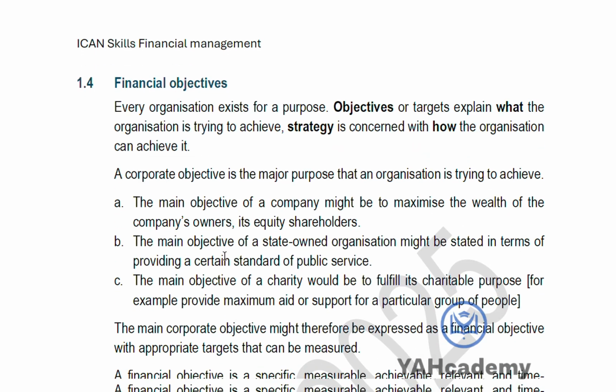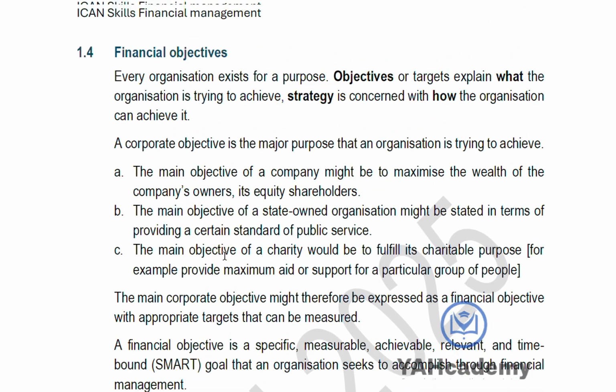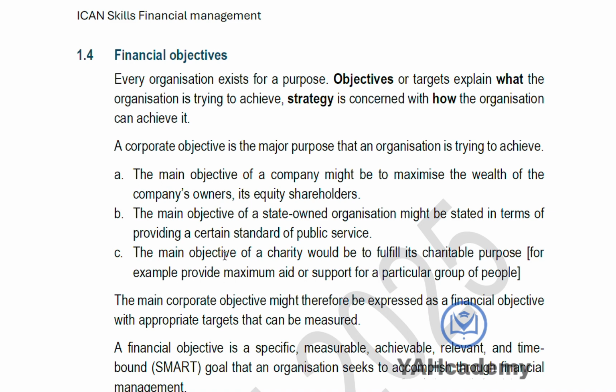So we have financial objective as another section. What is financial objective? What this is trying to say is that every organization has an objective, and they have a strategy to achieve that objective. Your objective is your target, while the strategy is how you will achieve the objective of that organization. And we've said over and over that the objective of a company is to maximize the wealth of the company's equity shareholders. That is the main objective of any organization.